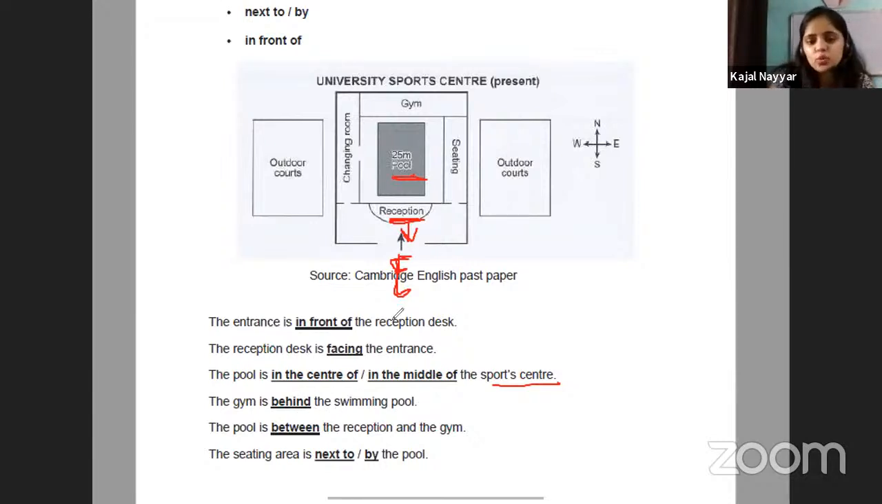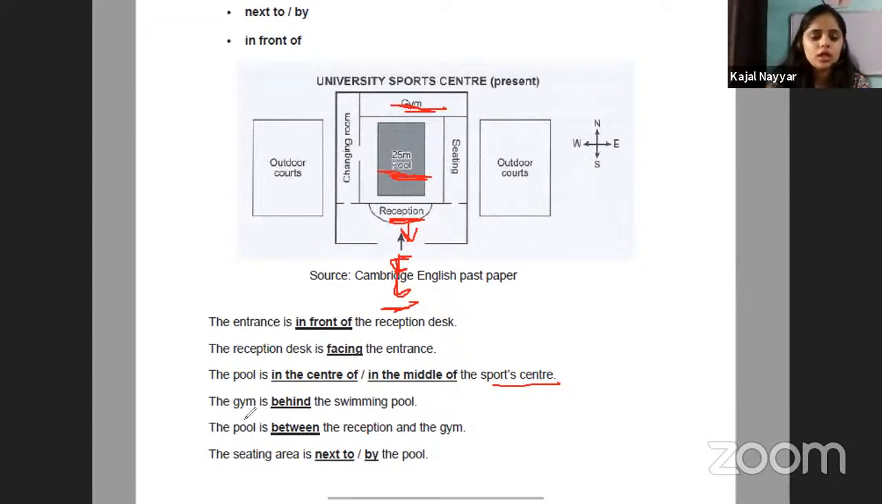Now they are saying, for example, in the reference point, that you are right now at the entrance, which is in front of the reception. When they say the gym is behind the swimming pool, what does it mean? We have already identified that this is our swimming pool. So where will our gym be? It will be behind it. It means at this point, there will be our gym.